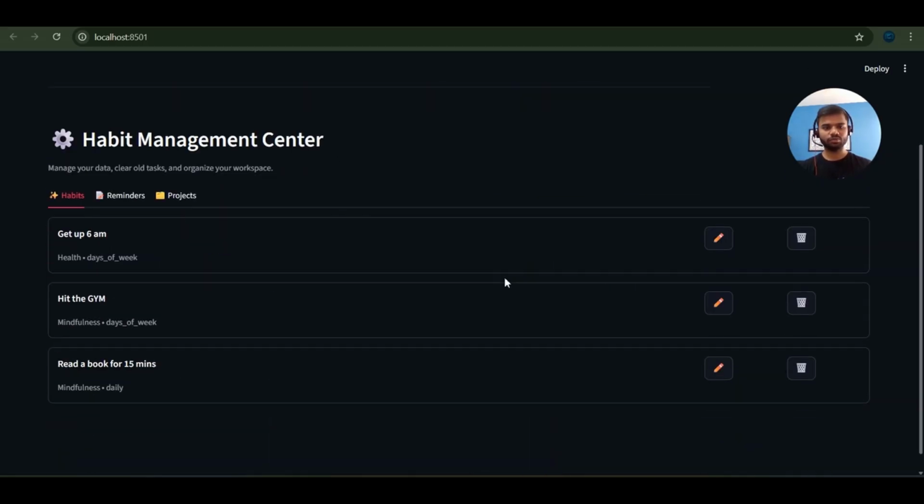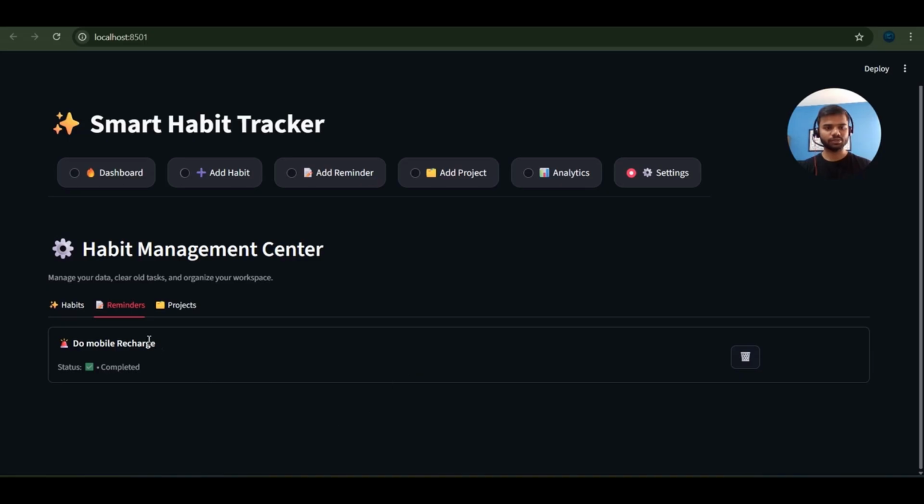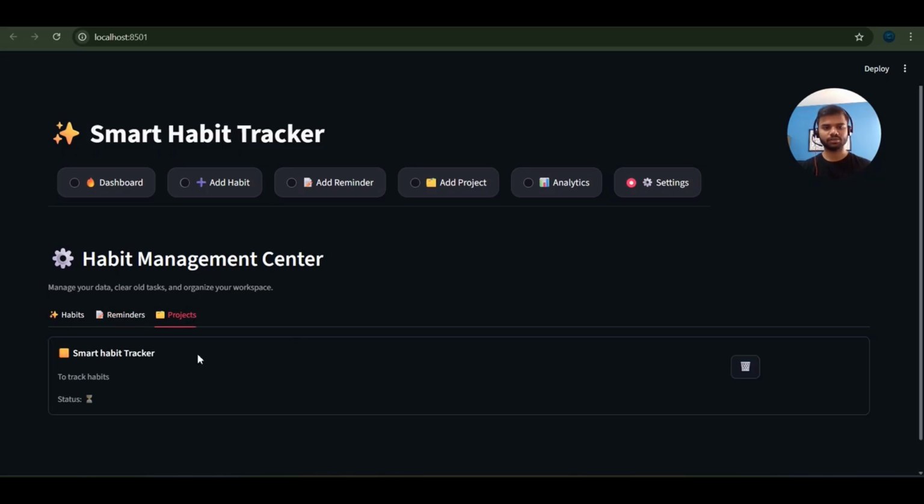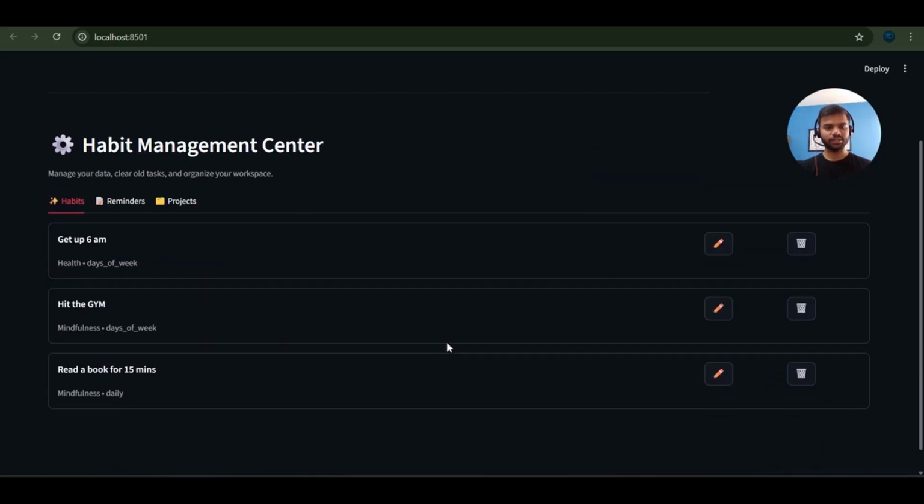And the settings is like, if you want to delete any reminder, you can just come here and simply click delete button, and the reminder will get deleted instead of marking as done. And this is the project section, which is as a reminder. And here you can also edit the task, or let's say habit.